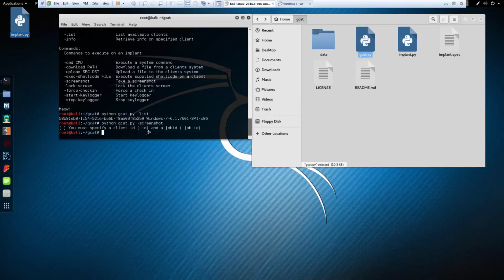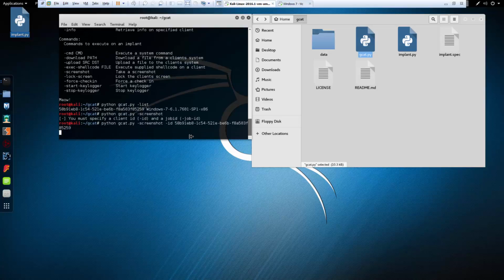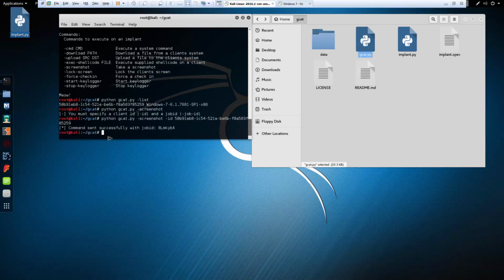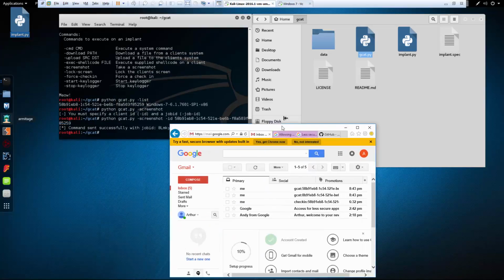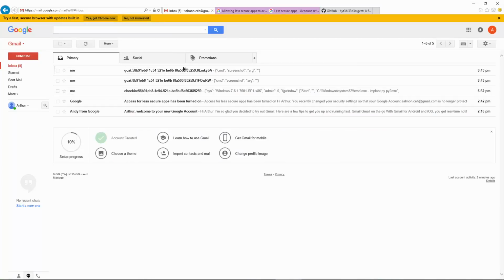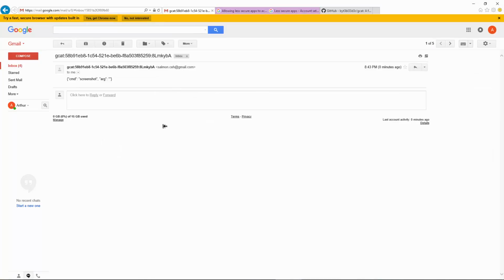So what I need to do is when I do my screenshot, I need to do -id, and I need to go ahead and paste this, because this is the ID for that machine. And in Gmail, here we go. Though it actually did not pop up with the screenshot as I was expecting, but it did send the command screenshot to it.